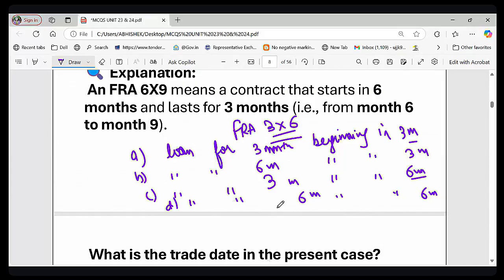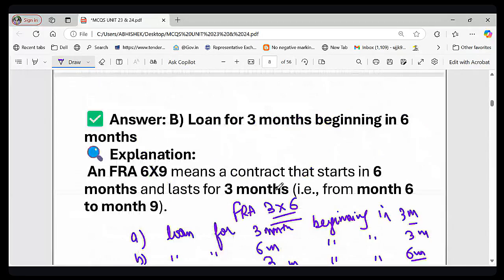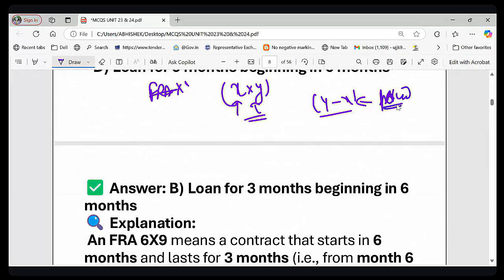What we learned from this discussion is that whenever FRA X into Y is written, it means the contract starts in month X and will end in month Y. So the period of FRA will be Y minus X. No actual loan is involved. It is just a hedge against interest rate movement. I hope the concept is clear.